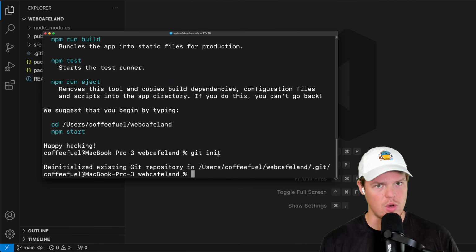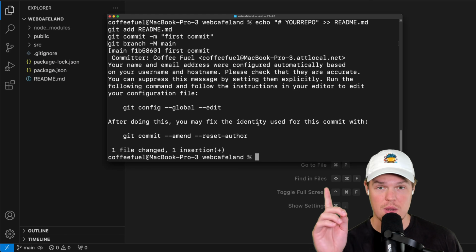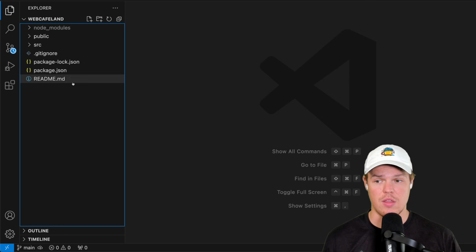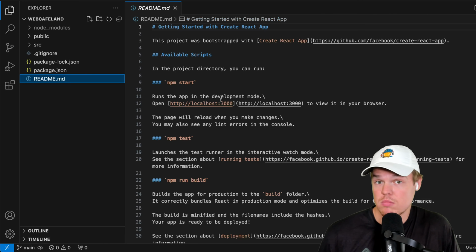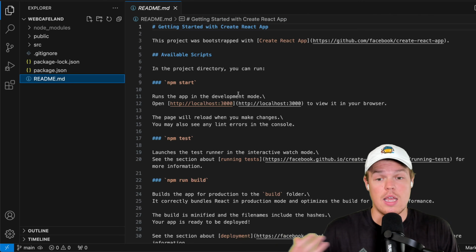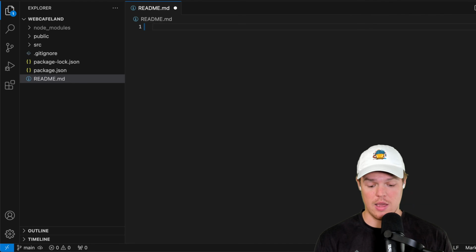First off, just grab that code or terminal command and paste it. Once we've done that, we've added our README file. The README file is like, how do you start using React? Like, what's going on here? In reality, I can go like this and be like, I want some coffee.